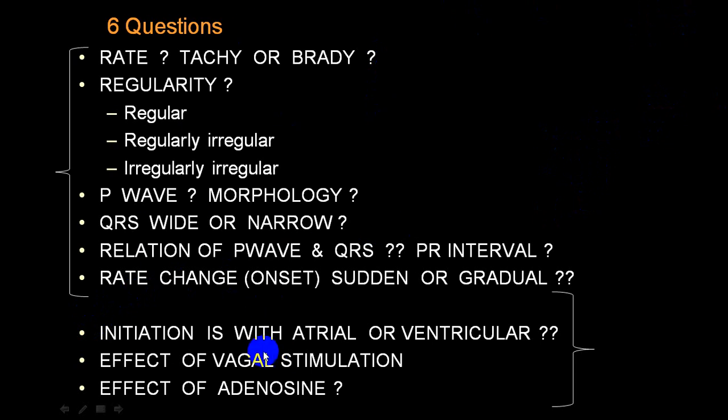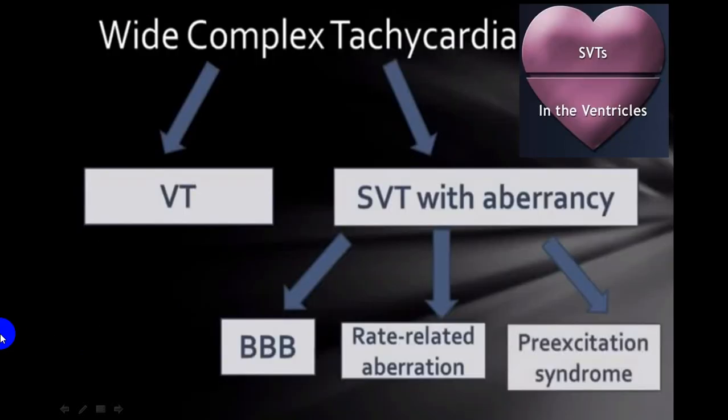Try to look at the previous ECG, whether the person was having atrial or ventricular arrhythmias, the effect of vagal stimulation like carotid sinus massage or Valsalva maneuver, and the effect of adenosine. These three things should be seen, and that will help you further differentiate. We'll talk a little bit about this at the end of the lecture.